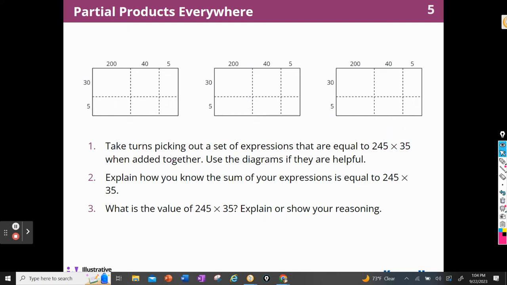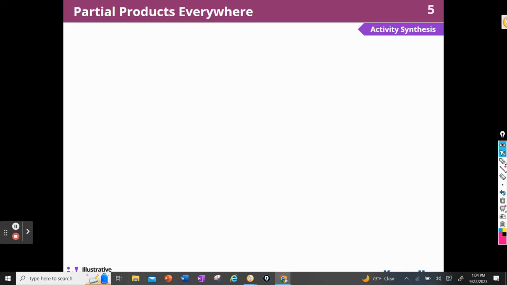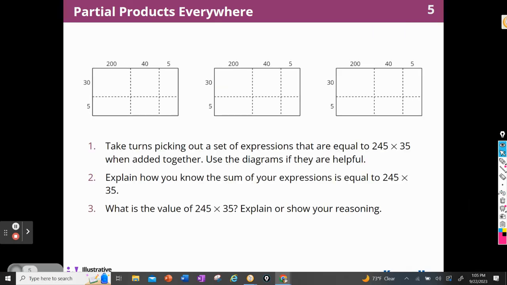All right, so we have 3 diagrams at the top. They all say 245 times 35. It says take turns picking out a set of expressions that are equal to 245 times 35. Use the diagrams if they're helpful. Explain how you know the sum of your expressions is equal to 245 times 35. And then what is the value?